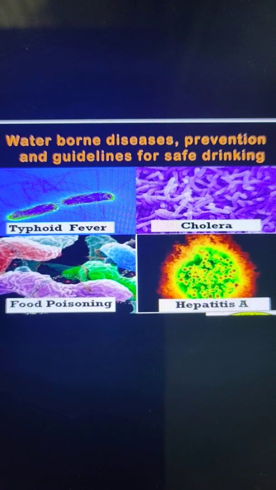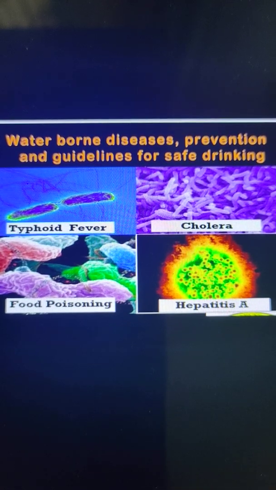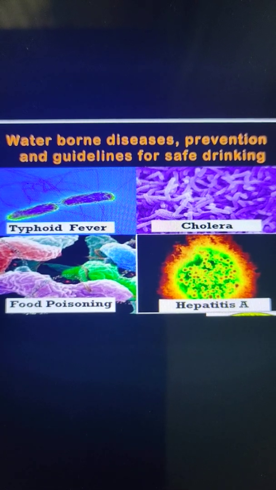Whenever food and water are not stored in hygienic conditions, they become infected. And when this unhygienic food is consumed by a healthy person, he or she can become ill, and it may lead to serious diseases like typhoid, food poisoning, hepatitis, jaundice. So this is one of the modes of spreading of communicable disease.